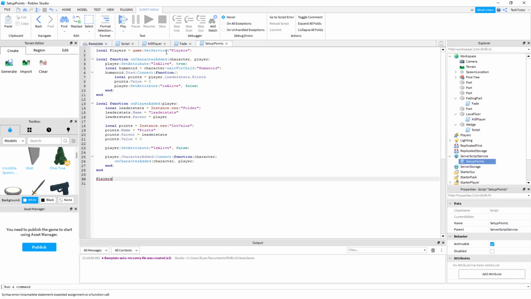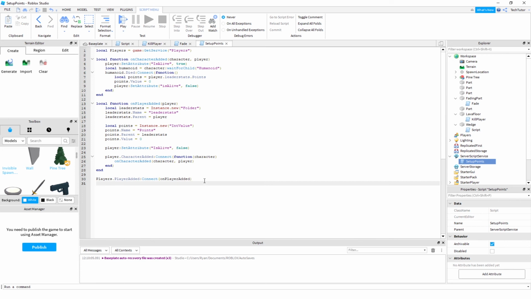So now we have the instance of that service, Players. In order to tie everything together, we need to use the Players.PlayerAdded function and connect our OnPlayerAdded function. Again, let's remove these parentheses, we don't want those. And now we've connected the built-in service method to our own custom method here of OnPlayerAdded, and this will tie it all together.